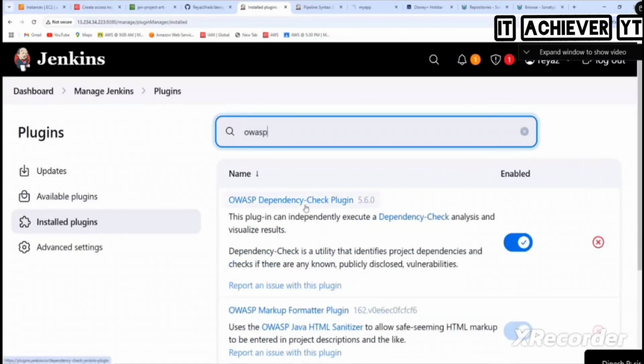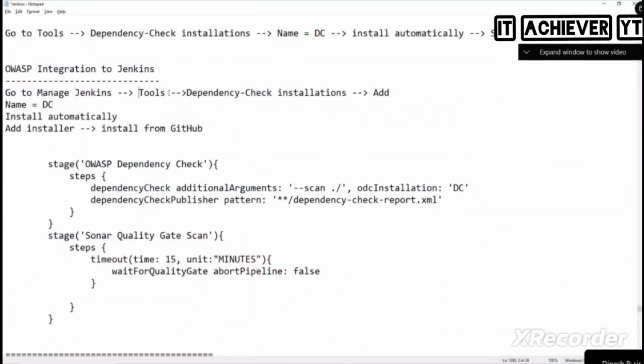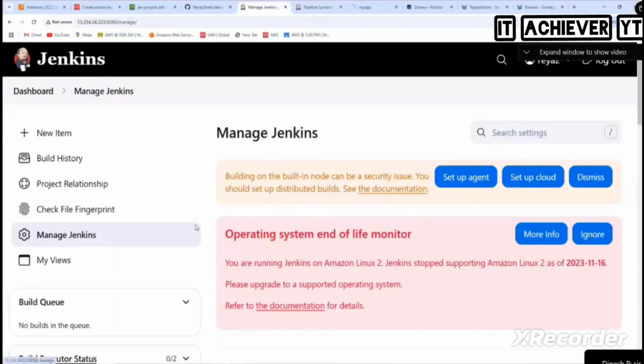Oh, it's already installed, no? I've already installed the OWASP plugin. So what I need to do is one small thing in order to set up OWASP. You need to go to Manage Jenkins, Tools, and then add the name called DC. Simple. We need to install that OWASP thing.